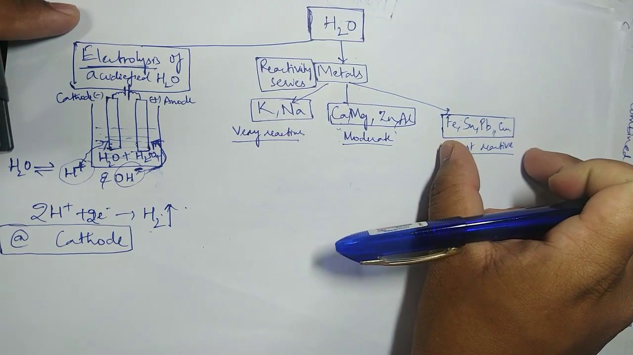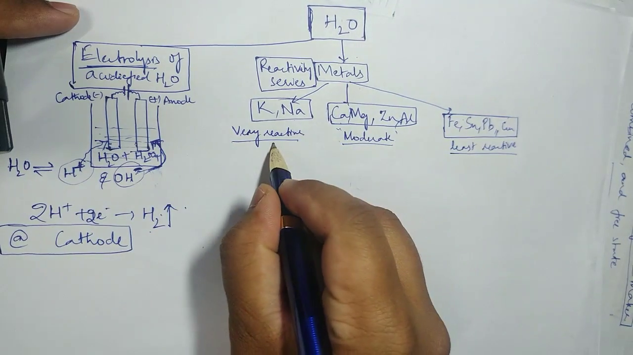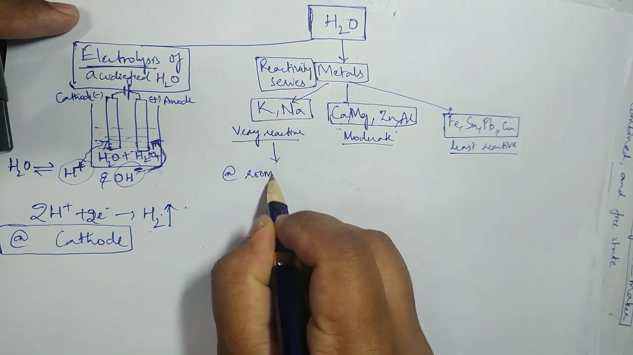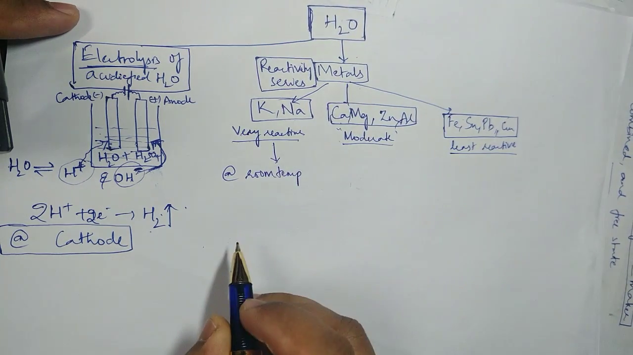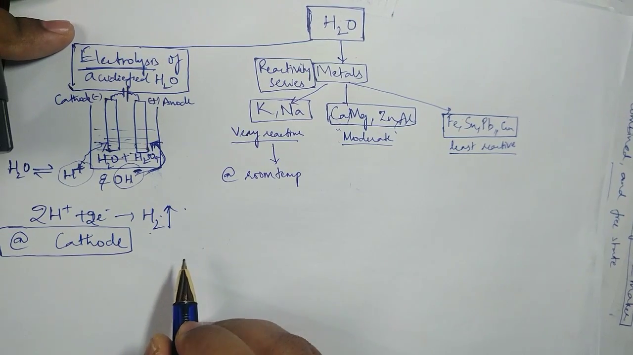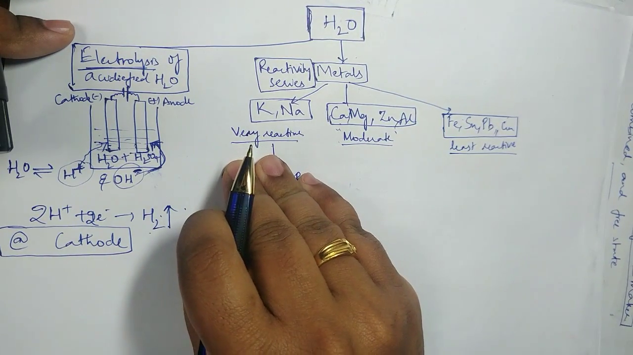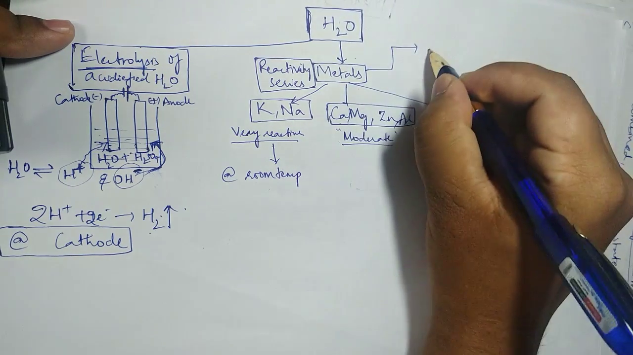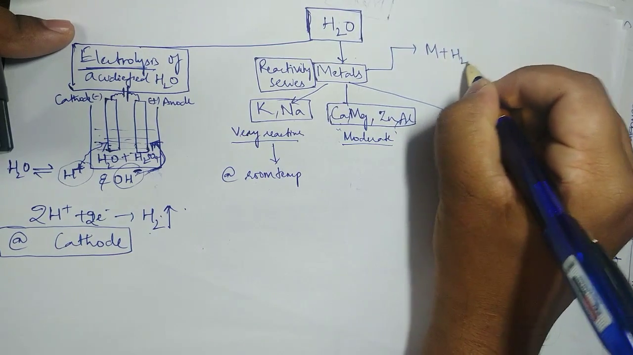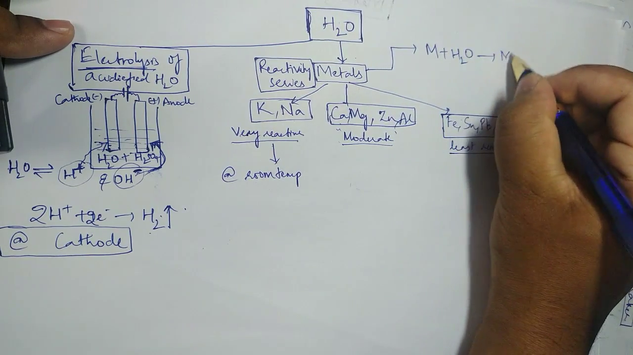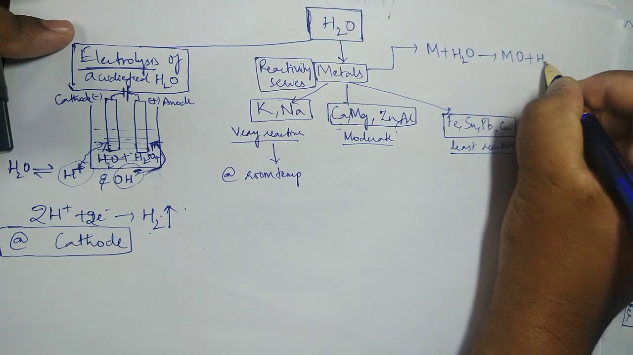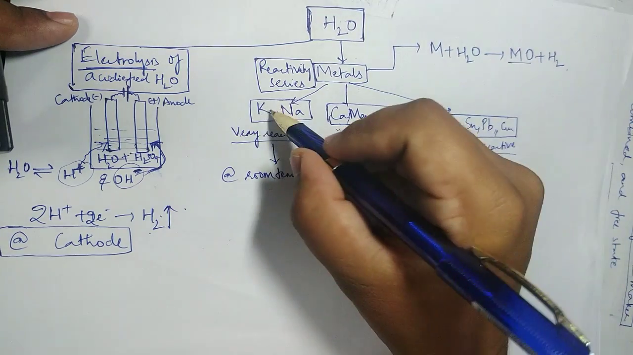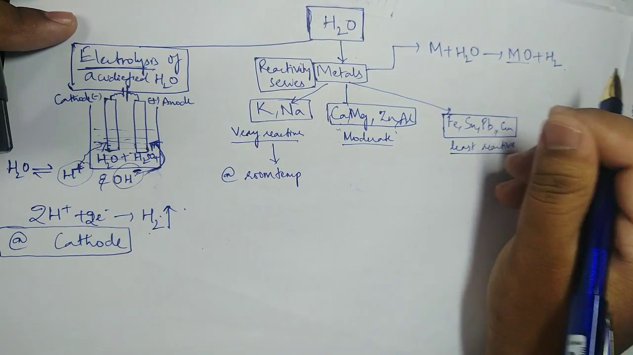For very reactive, always remember this: at room temperature also, even at room temperature. Just before I talk about this point, I wanted to highlight another important point here: what the generalized reaction of metals is. Any metal when treated with water will form metal oxide plus hydrogen gas. Generally metal oxide plus hydrogen gas. With the most reactive elements we find metal hydroxide. Let's see that.